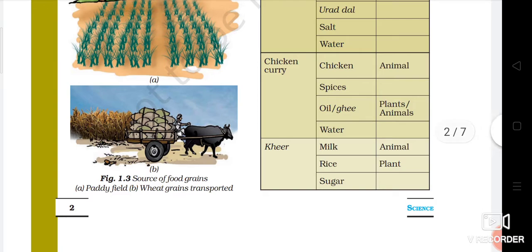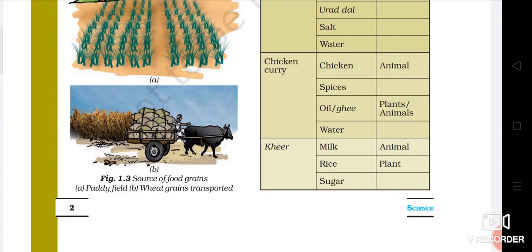Chicken curry: if you want to make chicken curry, you require chicken, spices, oil, ghee, and water. Chicken we get from the animal, spices from the plant source, oil and ghee from plant and animal sources, and water is a natural resource. Spices means various kinds of masala, that is haldi, garam masala, dhania powder. Mirchi, if you want to make it spicy, then we can use such masalas in our sabji, so they are known as spices. That also we get from the plant.